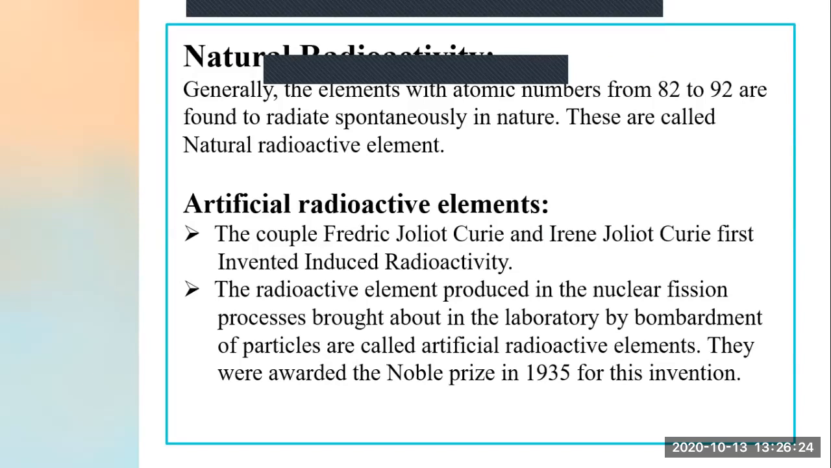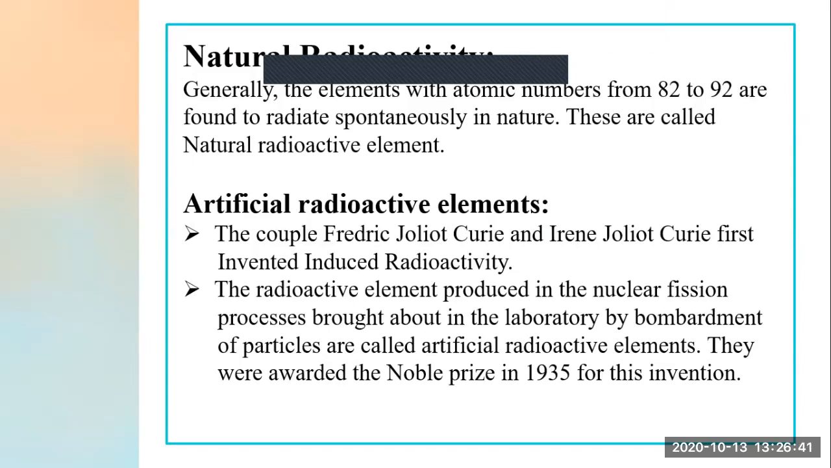Okay, now, we have learned about natural radioactivity: the radiation occurs from this substance, and the process is known as natural radioactivity. Now second is artificial radioactive elements. Now what are artificial radioactive elements? This is a very interesting one.